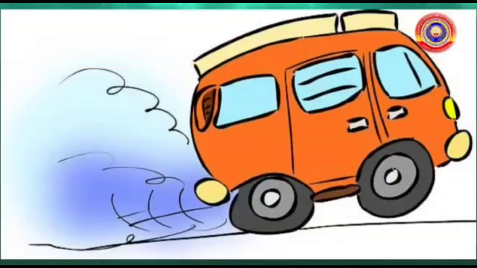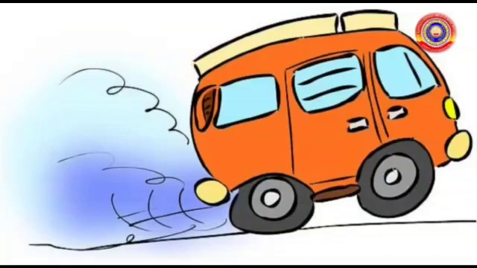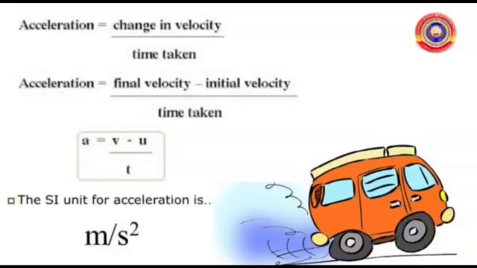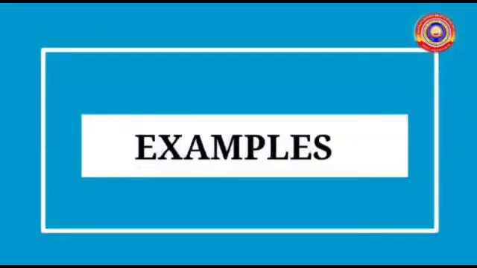We have studied about acceleration. Acceleration is the rate of change in velocity. a = (v - u) / t. Its unit is meter per second square. It is a vector quantity. Let's see some situations in which acceleration occurs.